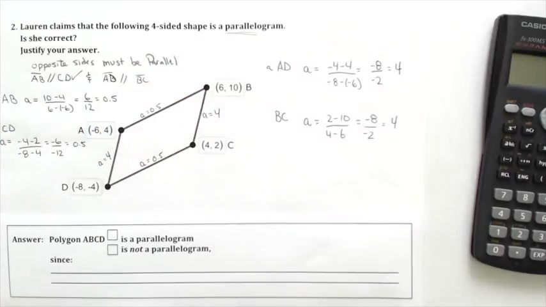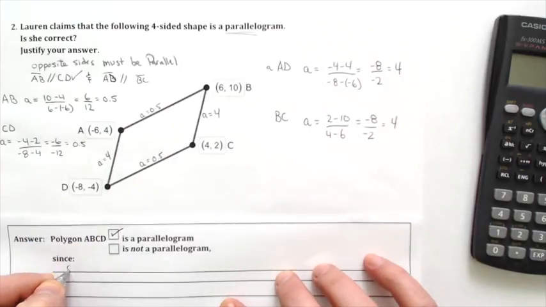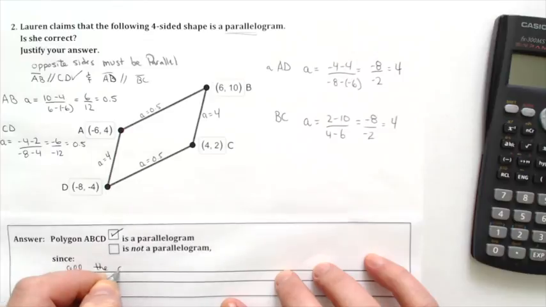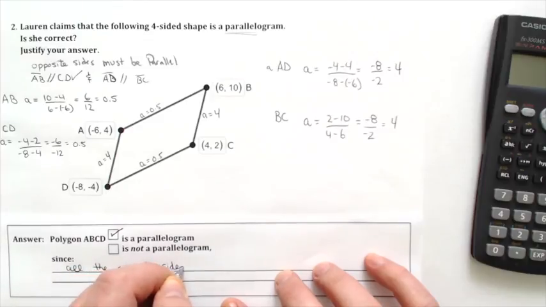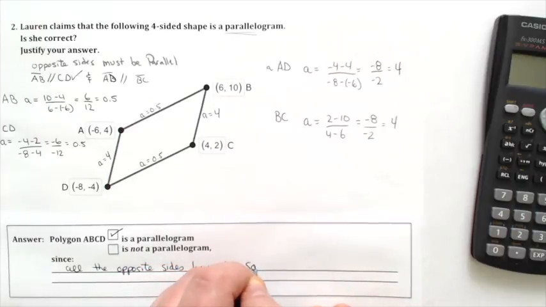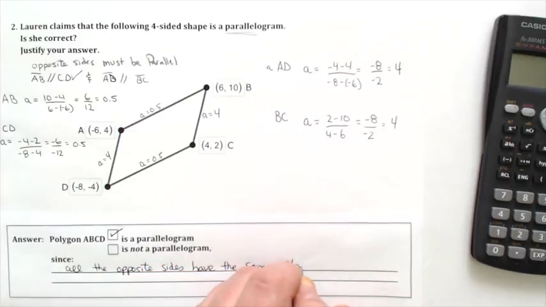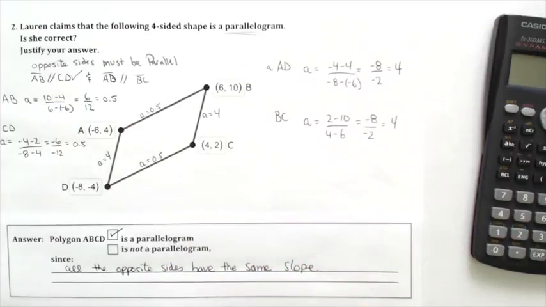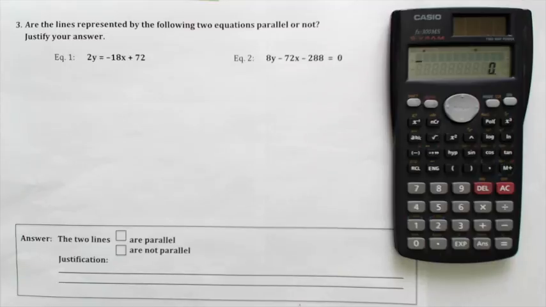So we can now say that ABCD is a parallelogram since all the opposite sides have the same slope. And we're done. All right, so we're looking at parallel lines.